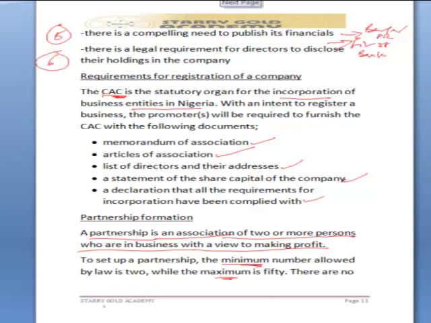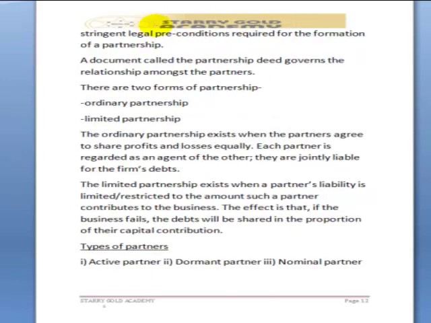There are no stringent legal preconditions required for the formation of a partnership. A document called the partnership deed, this is important, governs the relationship amongst the partners. We go on to say that there are two forms of partnership: one, ordinary partnership, then two, limited partnership.